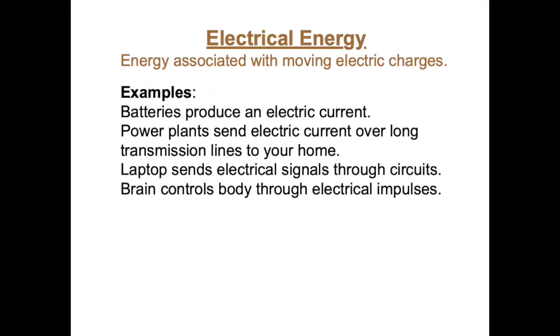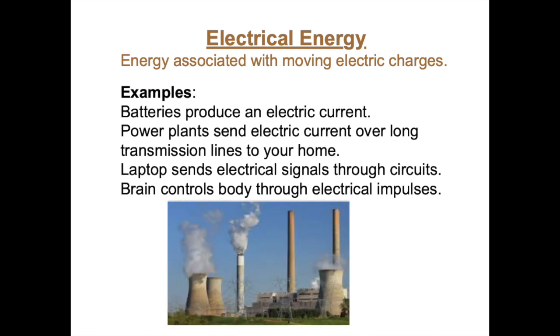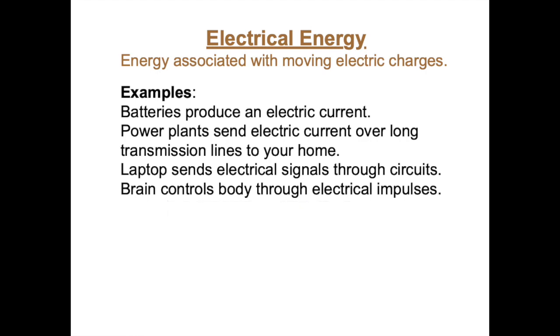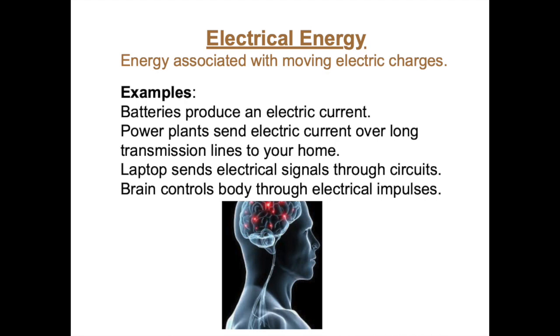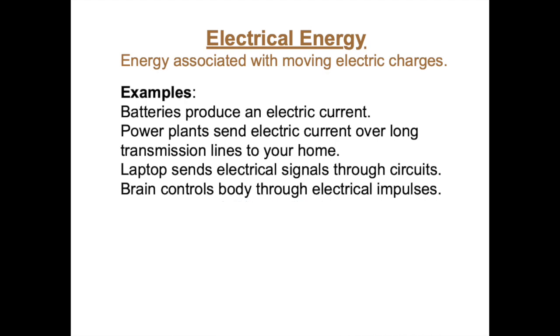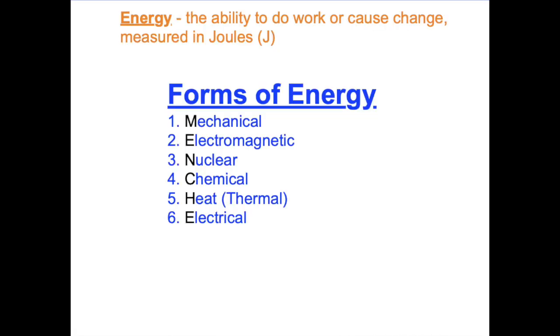Electrical energy is energy associated with moving electric charges. Batteries produce an electric current. Power plants send electric current over long transmission lines to your home. Your laptop sends electrical signals through the circuits. Even your brain controls your body through electrical impulses. That's a brief overview of each of the 6 forms of energy.